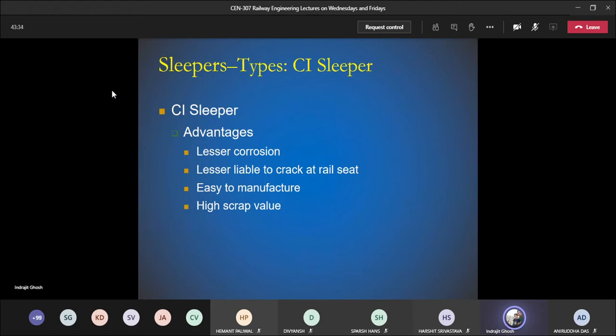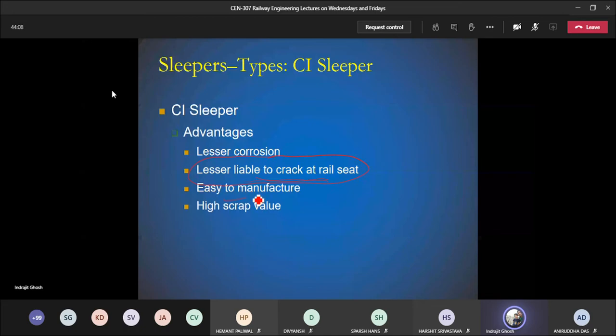In cast iron, people saw that there is corrosion, but lesser corrosion, so the chemical reaction with the environment is not that high. It is less liable to crack at the rail seat. So at the position where the rail is placed on top of the slipper, they saw that a smaller amount of cracks develop. It is easy to manufacture, which was one of the reasons it became very popular, and it has high scrap value.